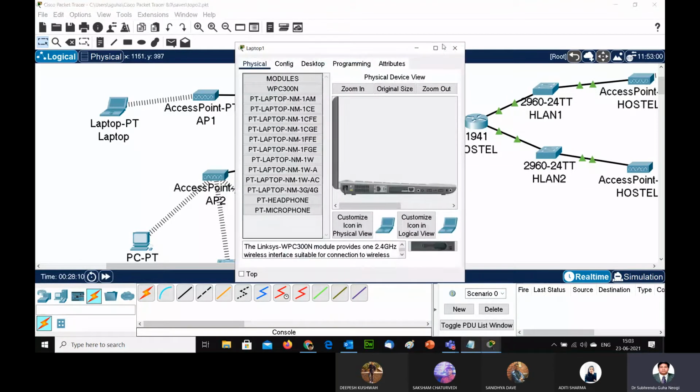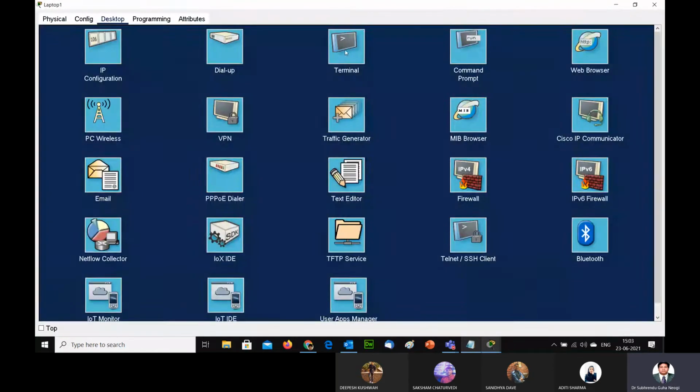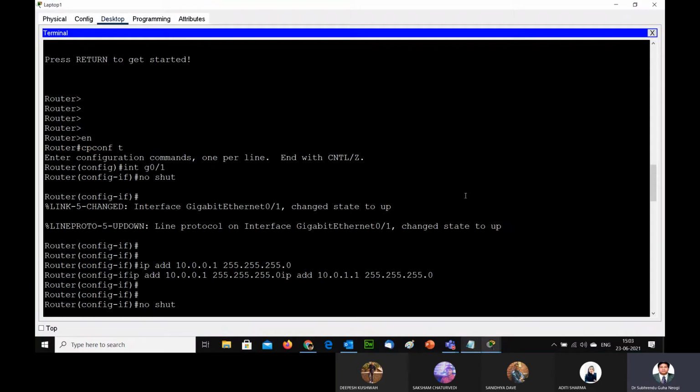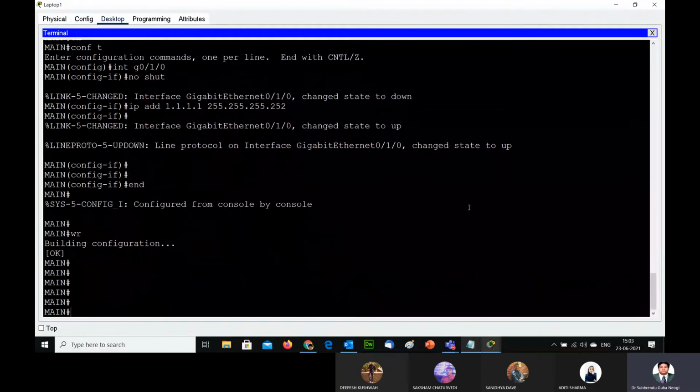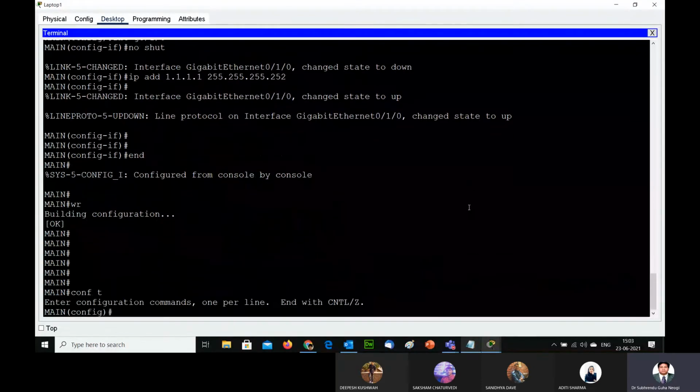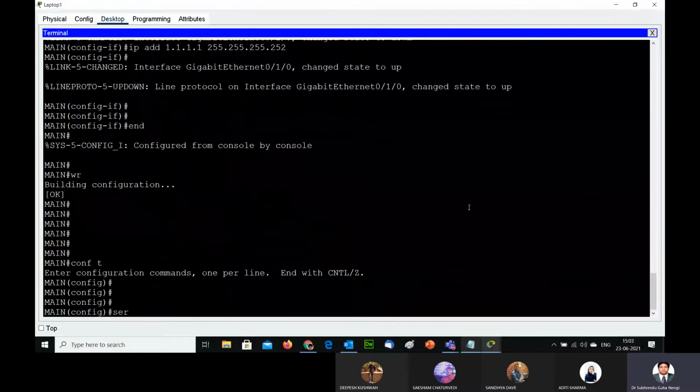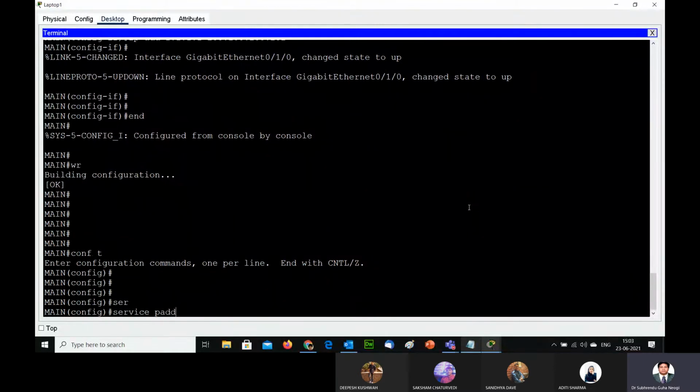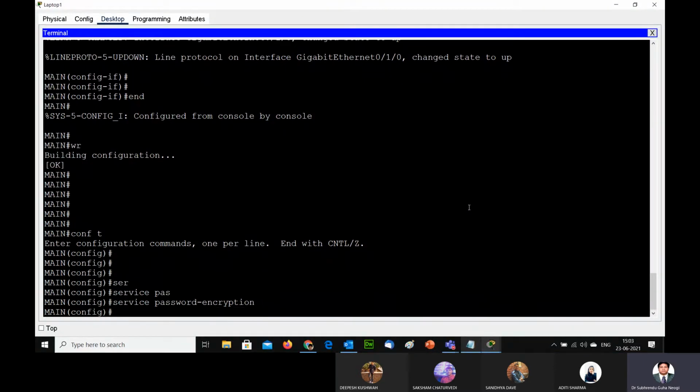Now the security part is, first I have to give an IP address. Please remember this, this is very crucial. First config T, there is a configuration command called service password encryption. Please remember what service password encryption is. Whatever password I create in that router will be encrypted.